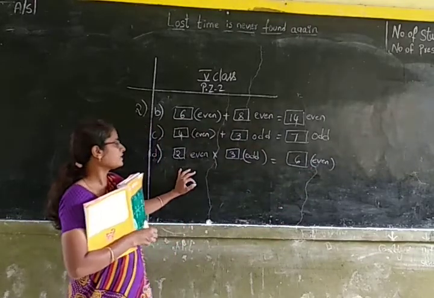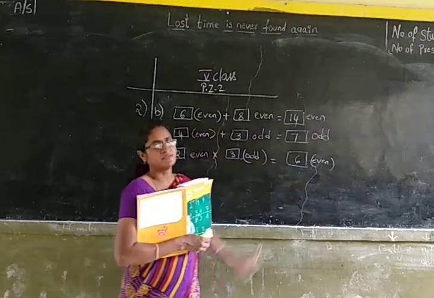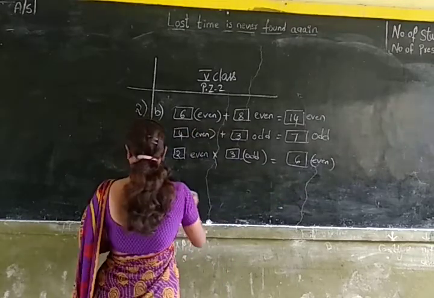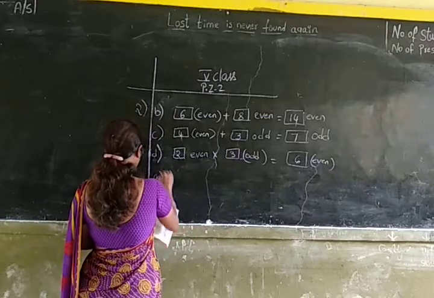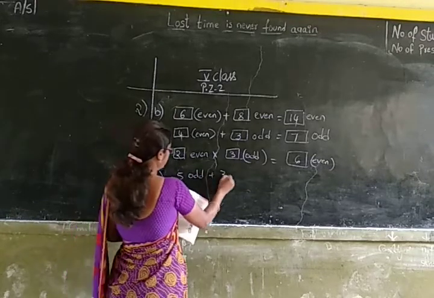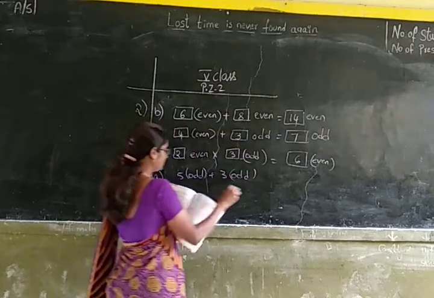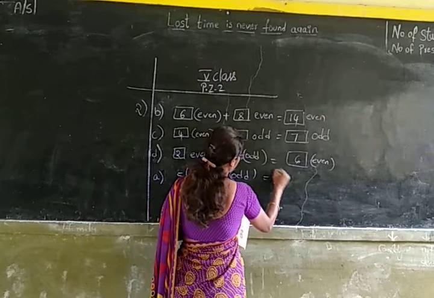When you multiply an even number and an odd number, the result will always be an even number. Similarly, if you add two odd numbers, the result is always an even number.